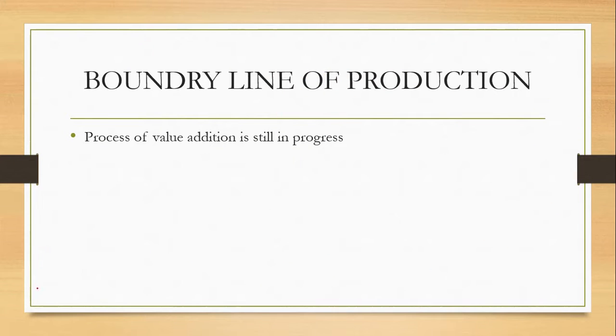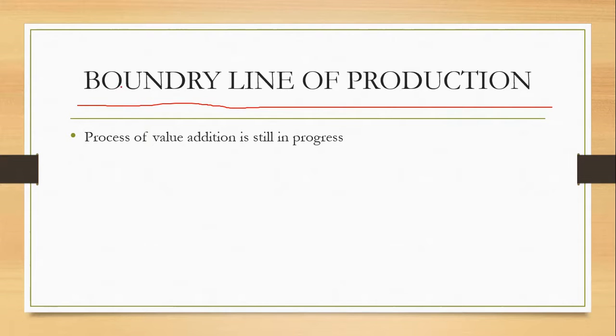Boundary line of production. As I told you in a previous slide, it is very interesting. Suppose you have a pile of papers which you turn into books.